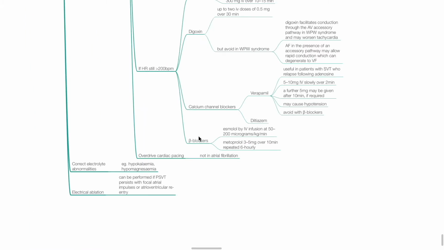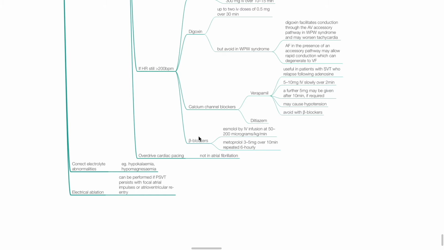Calcium channel blockers such as verapamil and diltiazem are useful in patients with SVT who relapse following adenosine. However, calcium channel blockers may cause hypotension. Avoid calcium channel blockers with beta blockers. The dose for verapamil is 5 to 10 mg IV slowly over 2 minutes, and a further 5 mg may be given after 10 minutes if required. Beta blockers may be used to treat paroxysmal SVT, such as esmolol IV infusion 50 to 200 mcg per kg per minute, or metoprolol 3 to 5 mg over 10 minutes 6 hourly.